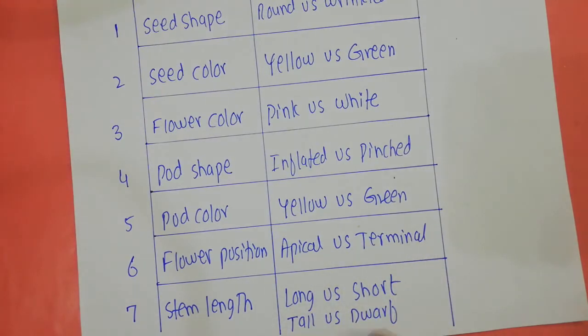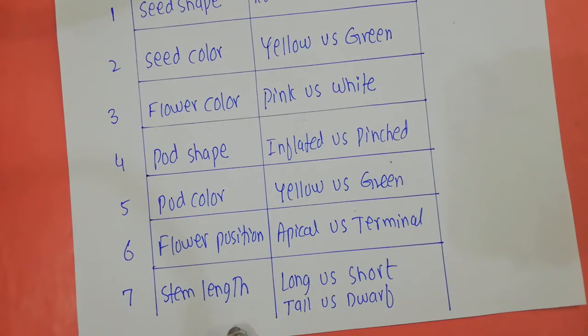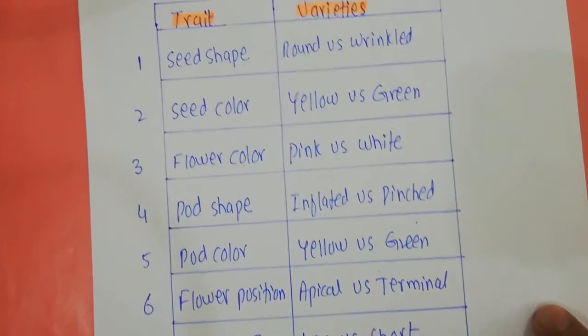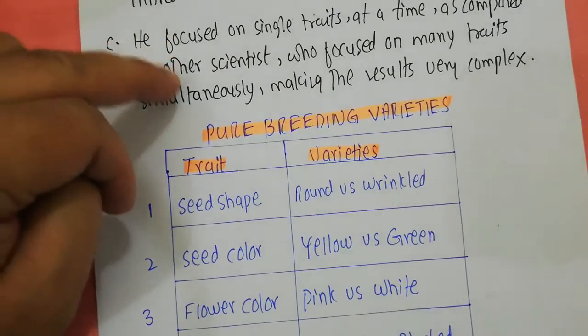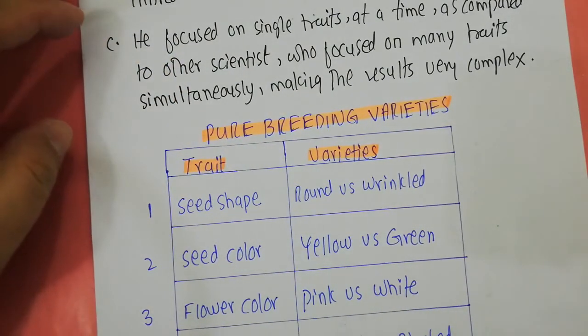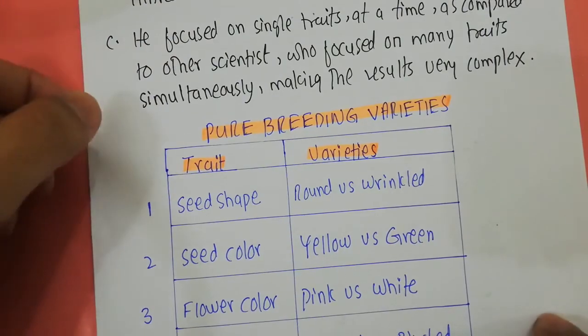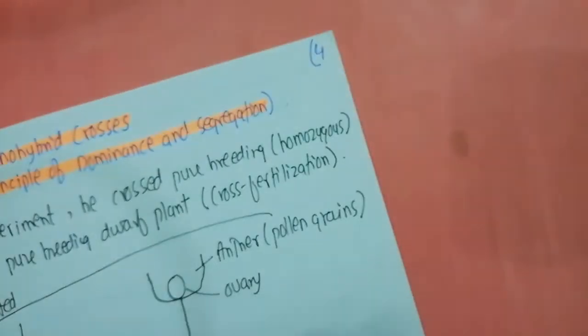And the last one that he focused on was the stem length. The stem can be long or short, famously known as the tall and the dwarf plants. So these were the 7 traits that Mendel focused on, and he got the pure breeding varieties for all of these traits, and he used them during his experimentation.